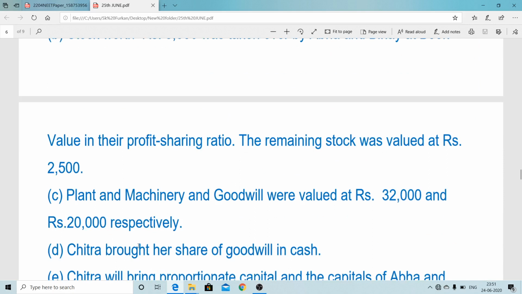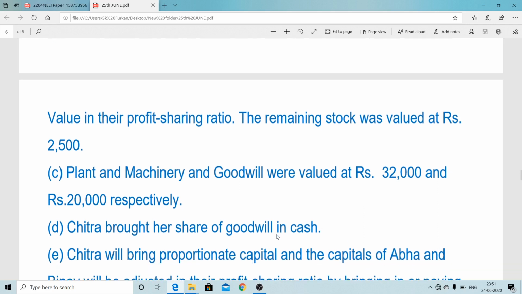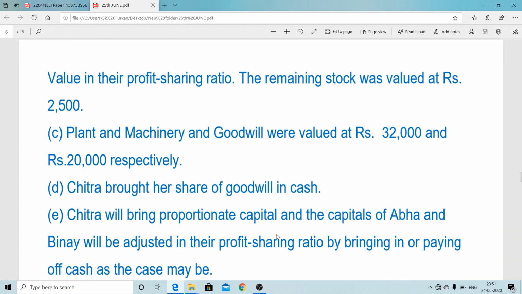And goodwill is valued at rupees 20,000. That is the total firm value of goodwill. Out of it, Chitra's share of 1/4 means 5,000 has to be brought, and Chitra actually brought the share of goodwill. So there will be two entries. When any new partner brings goodwill money, two entries will be passed: cash account debit to premium for goodwill (PGW), and PGW account debit to old partners' capital. Better to say sacrificing partners' capital, because ultimately those who sacrifice will get that amount of goodwill.